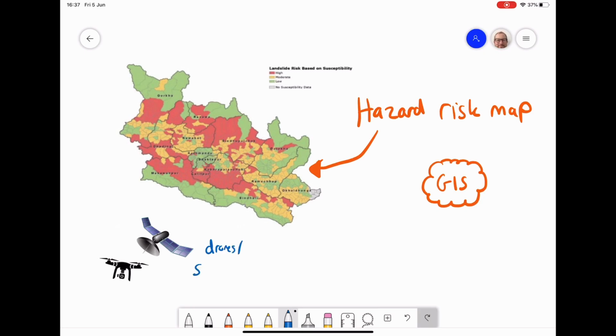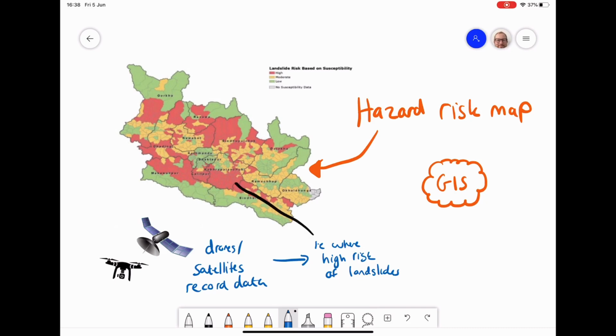The way we do that is we'd get them to fly over and record patterns, and then, for example, where the high risk of landslides is. So you could do that by looking at a picture of a really steep slope and thinking that that's going to be a higher risk than if it's flat ground. And then once that information's been collected, we can put it into a computer, and that computer will be able to manipulate it, analyze it and create a pattern on a map. So using risk maps, and using drones and satellites to help create those risk maps, is a really important stage of hazard management.